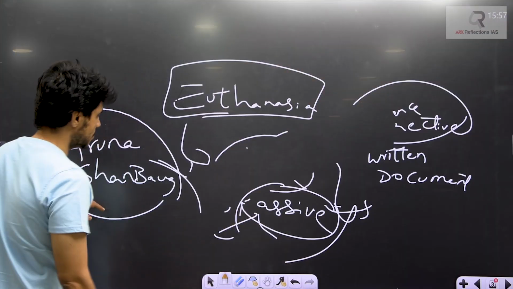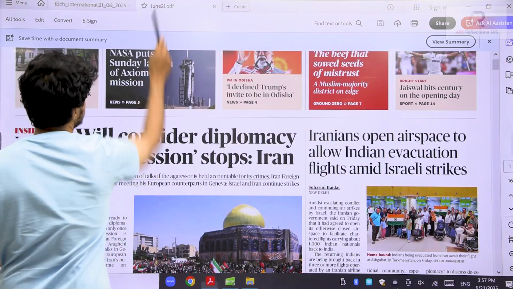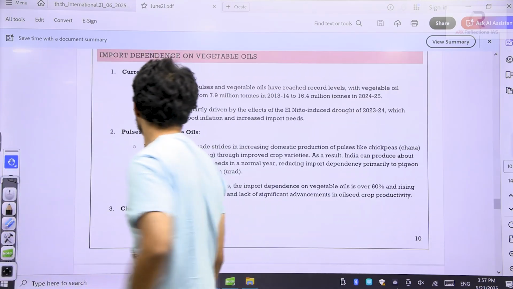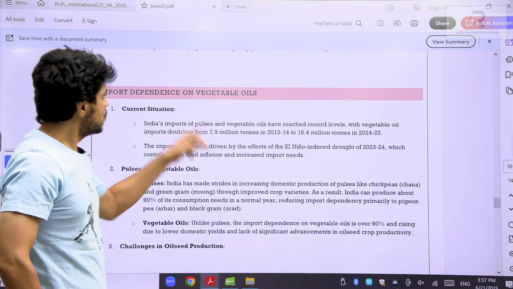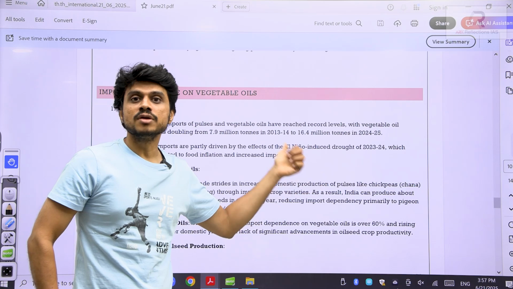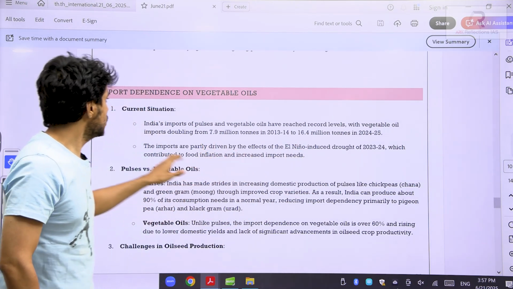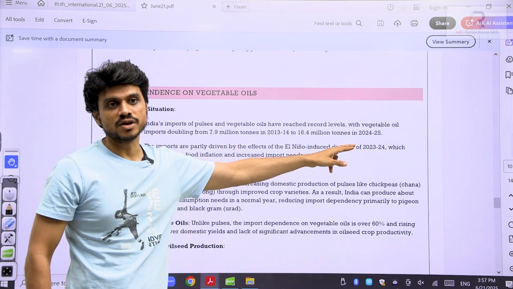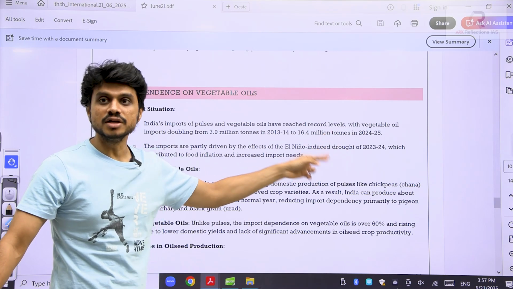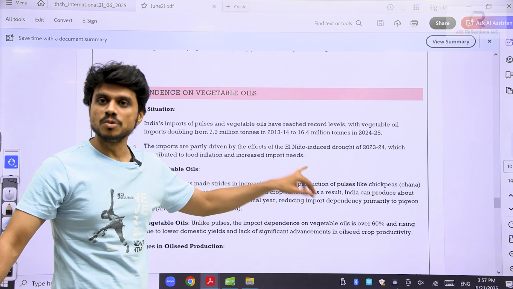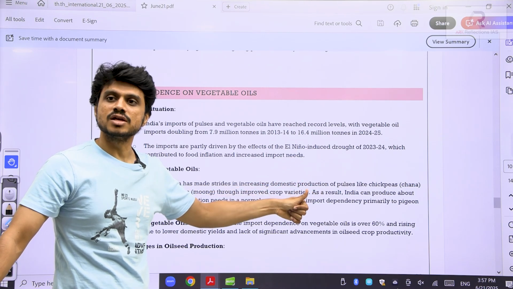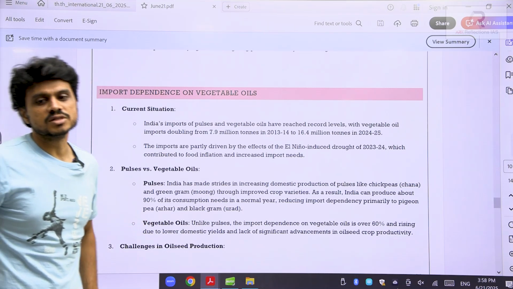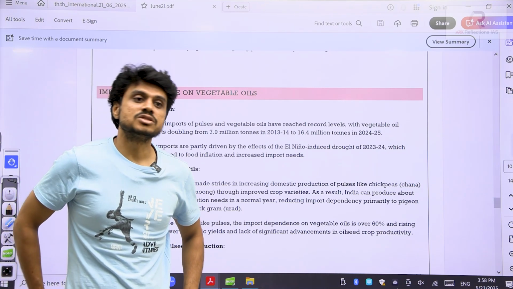So the last article for today that we have to discuss is about the pulses. Very important. See, India's import dependence on pulses and vegetable oils is growing a lot. Very, very high. Imports doubled from 7.9 million to 16.4 million tons in 2024-25. Government has taken various steps, yet the imports are increasing. They have asked questions many times on vegetable oils as well as pulses. We are the largest producer of pulses, yet we import the largest amount of pulses.